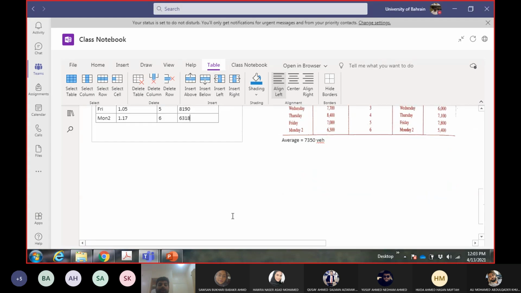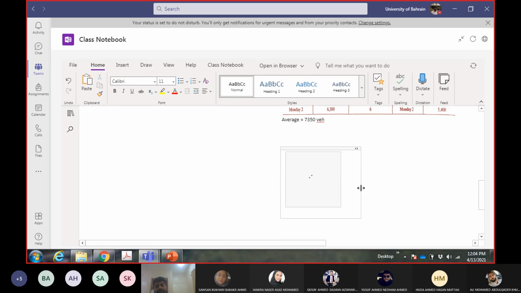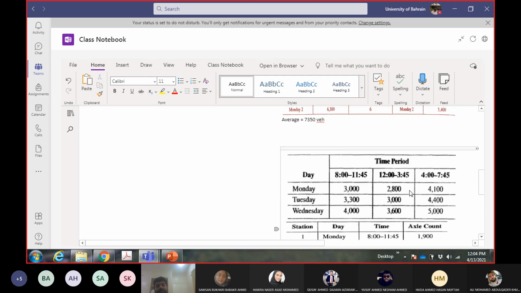So I will convert the values by using the approach again, which I discussed in the traffic data collection chapter. Okay, so I will multiply it with 4 hours and divide it with the time interval for which the data is taken, which is 3 hours 45 minutes. 3 hours 45 minutes means how many hours? 3 point what?